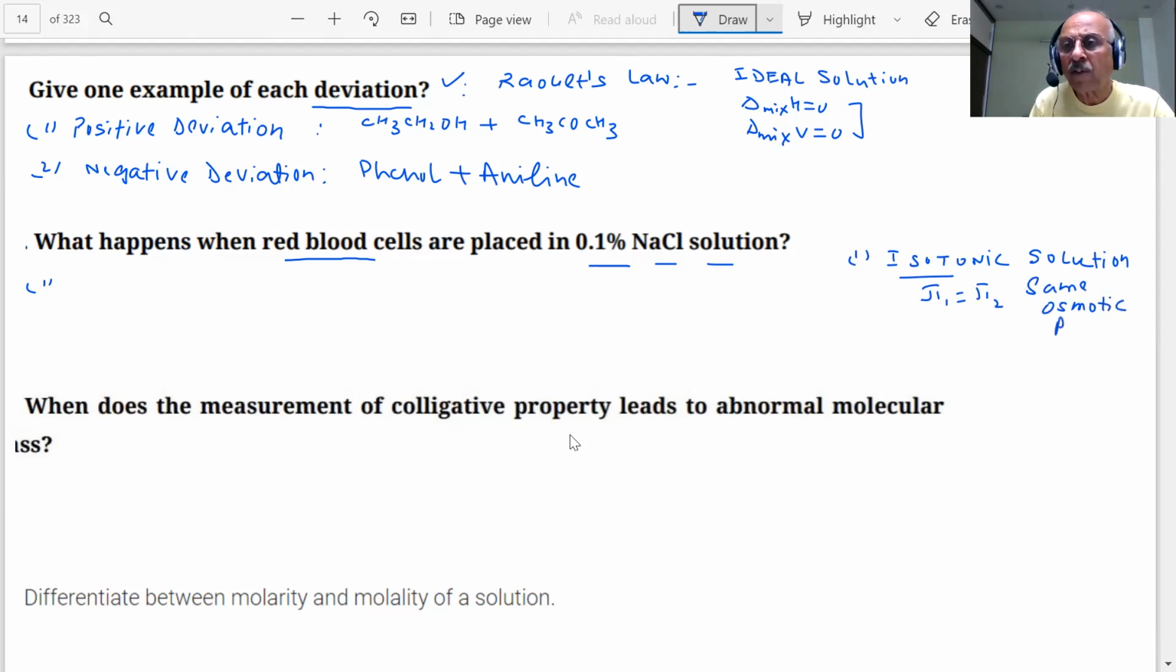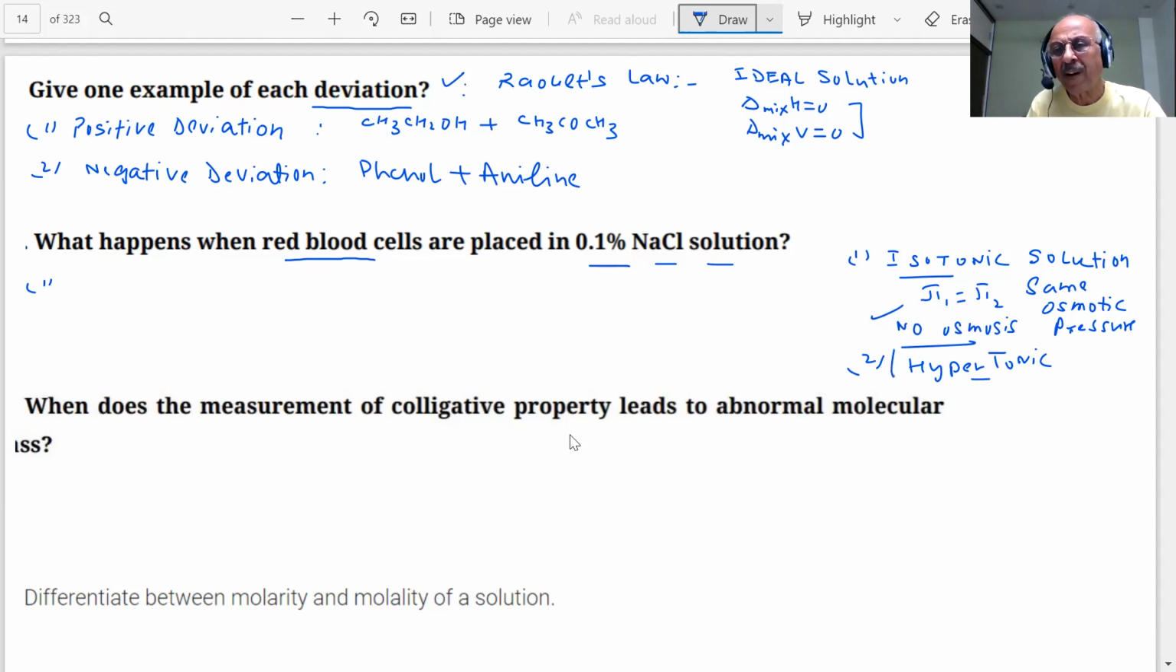What is the result of that, student? The size of the cells will remain the same. No osmosis takes place. What is the second type of solution, student? Hypertonic. What does it mean? In which the osmotic pressure of the outer solution is more than that of the inner. I am saying what is hypertonic. I am not talking of anything more than that, student.